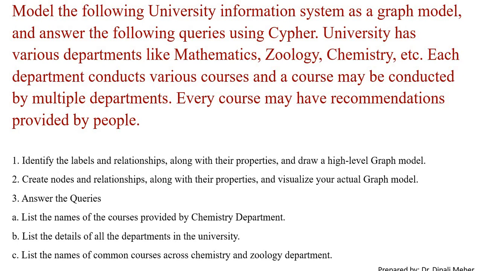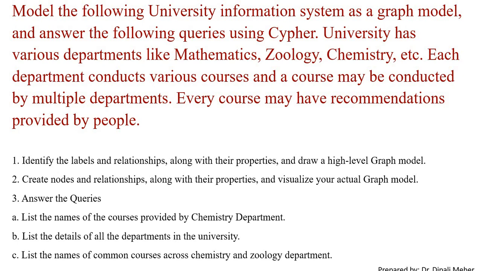Model the following university information as a graph model and answer the following queries using Cypher. The university has various departments like mathematics, zoology, chemistry, etc. Each department conducts various courses and a course may be conducted by multiple departments. Every course may have recommendations provided by people.